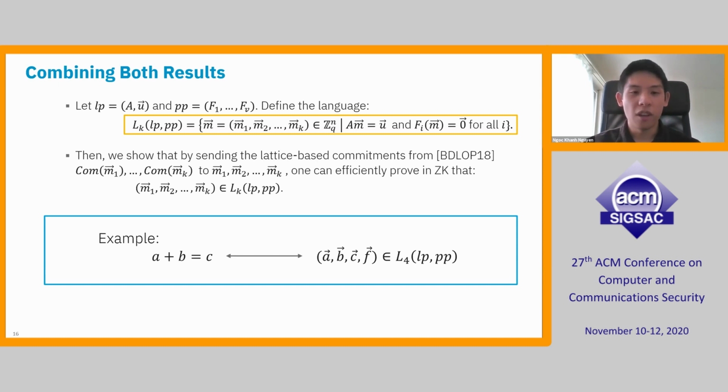So, for example, if we want to prove that A plus B is equal to C, we will binary decompose the integer A to be a vector here, the vector A. The vector A will be the binary decomposition of the integer A, and then for the multiplicative relation, we have to prove that A has 0, 1 coefficients because it's a binary decomposition, and so on and so on. So this is kind of the more fun part of the paper, but unfortunately, due to time constraints, we don't really have much time to discuss that.